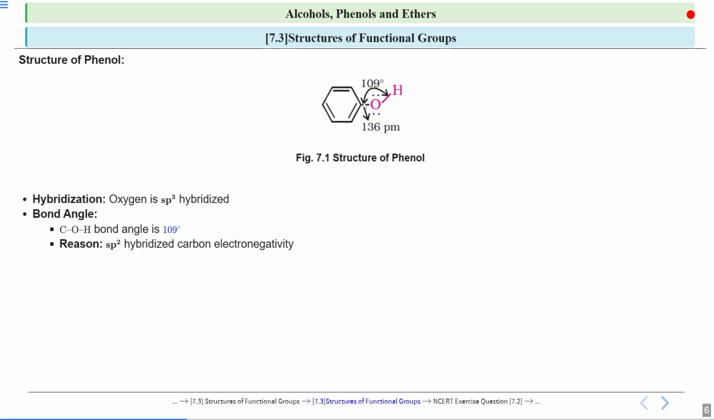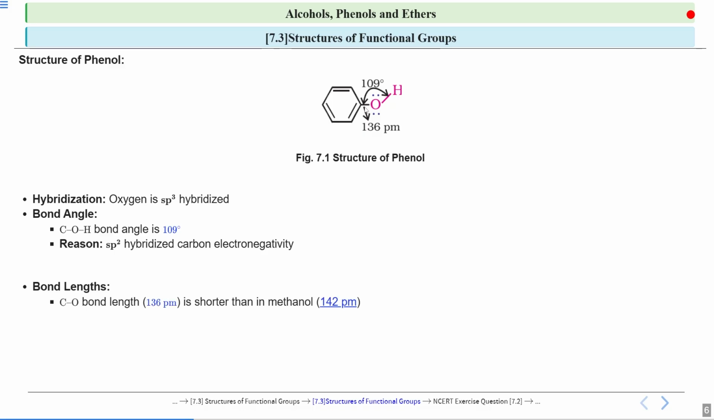Now, if I talk about this carbon, the carbon of your aromatic ring, what is the hybridization of this carbon over here? So, how will we calculate? By adding lone pairs and bond pairs. So, there are no lone pairs on this carbon. So, we will add bond pairs. There are 3 bond pairs. So, if it is 3, we say it is sp2 hybridized. So, this carbon over here is sp2 hybridized.